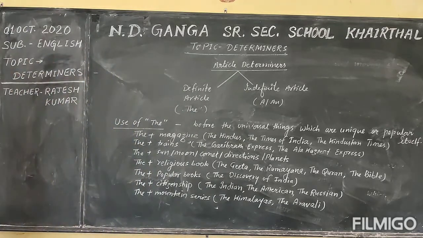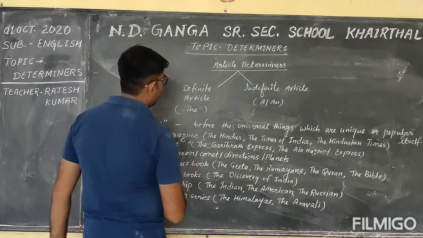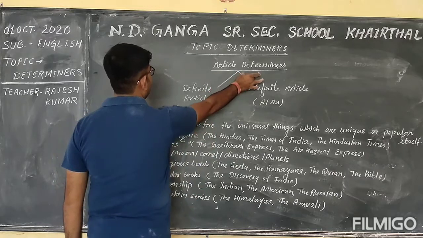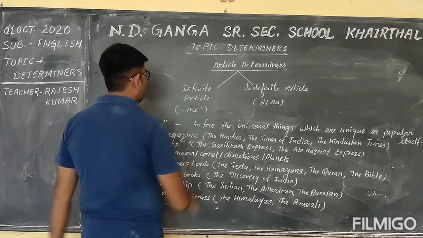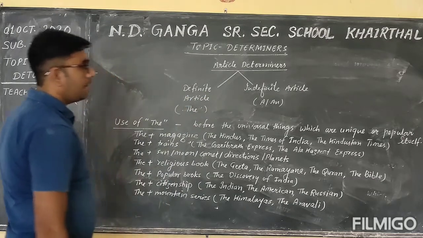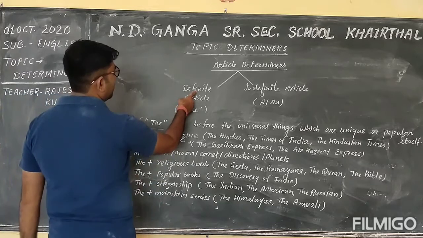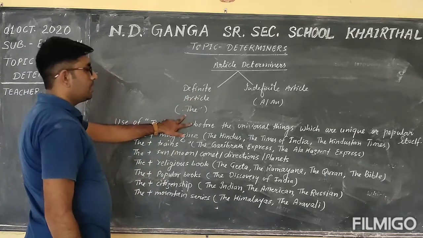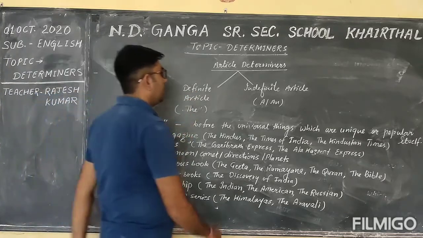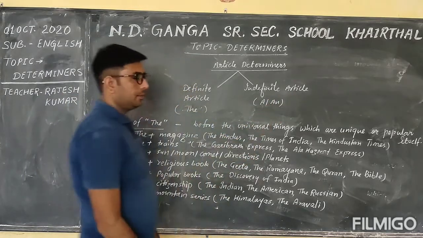You know that we can classify the article determiners in two ways. These are the definite article and the indefinite article. So you know that the definite article is the, and the indefinite article is a and an.